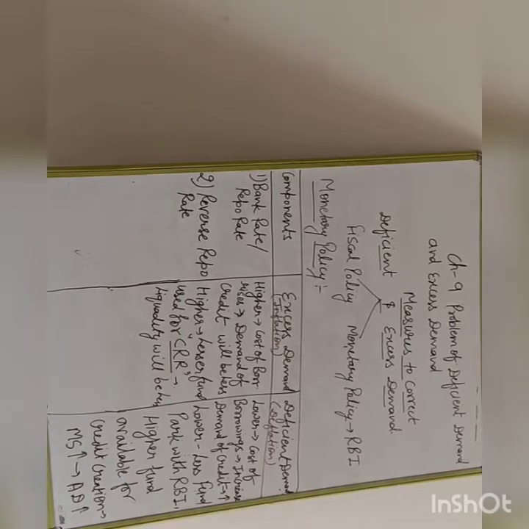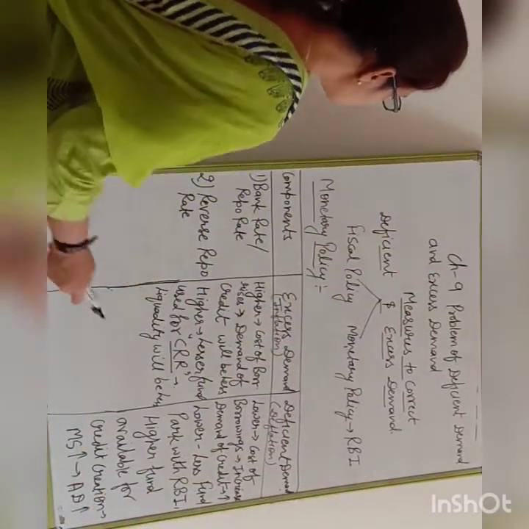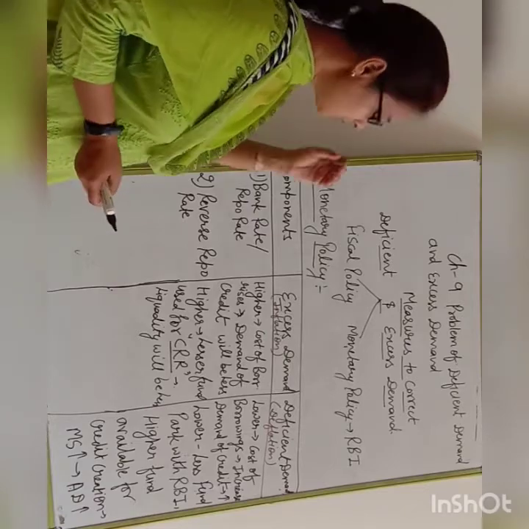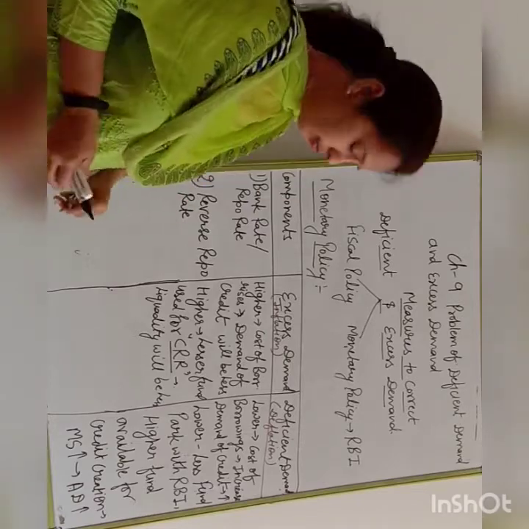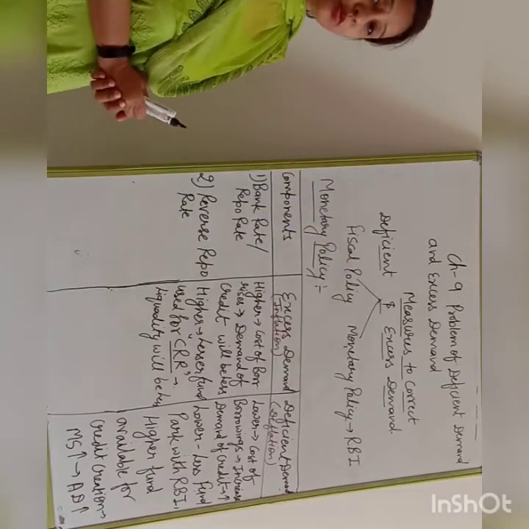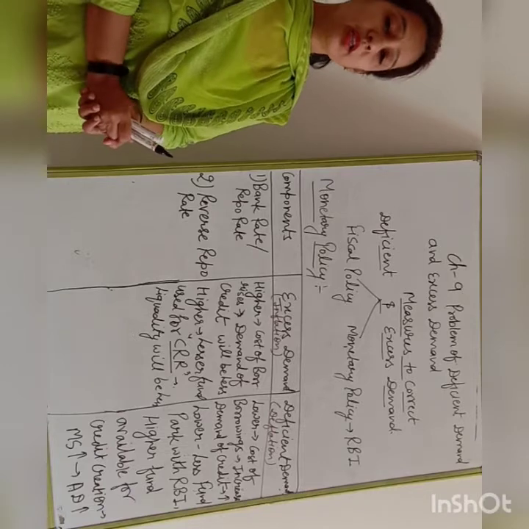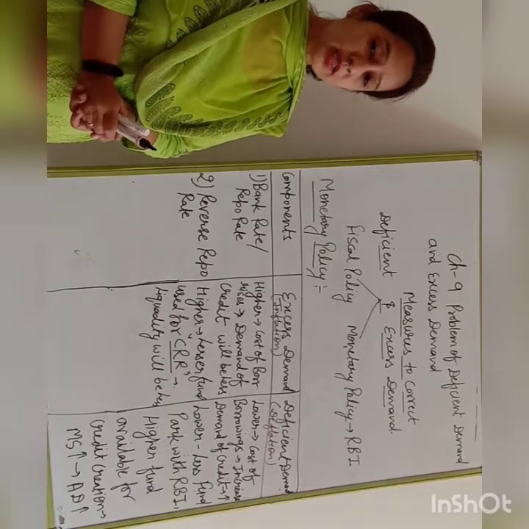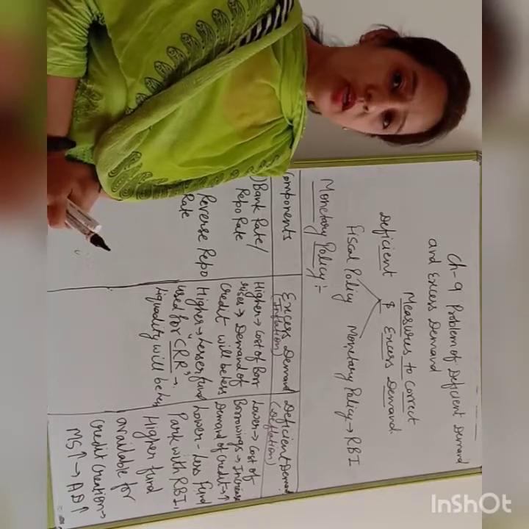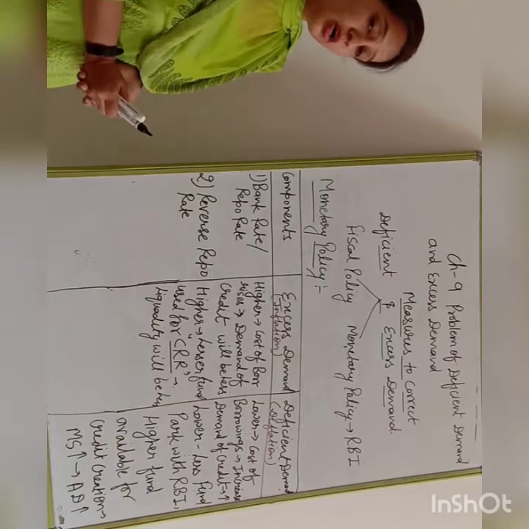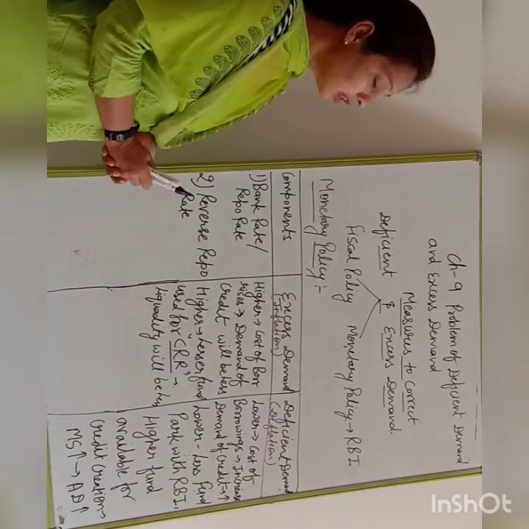Good morning, students. Today we are going to discuss the next policy, that is monetary policy, which is taken by the RBI to correct deficit demand and excess demand. All of you know the meaning of excess demand and deficit demand. As I told you, deficit demand is when there is a lower money supply in the economy, and when there is a higher money supply in the economy, we are facing the problem of excess demand. So how do we correct deficit demand and excess demand in the economy?